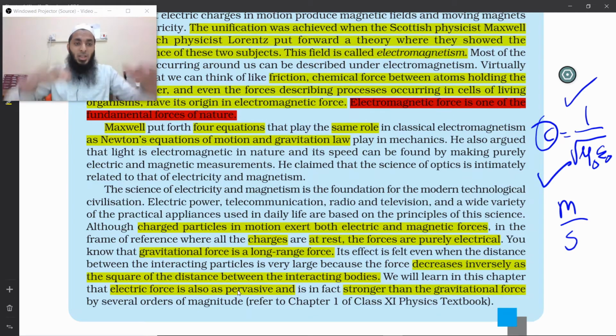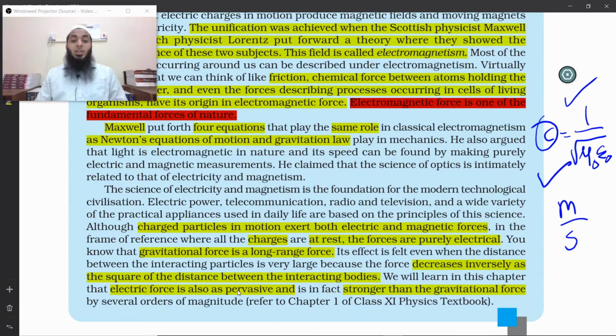If electric power is not there, none of these will be there. You won't be watching me. There will be no laptop. Nothing will be there. And telecommunication, radio, television, all these are not possible if electricity or magnetism, the relation between them, these basic principles were not found. Let's continue.